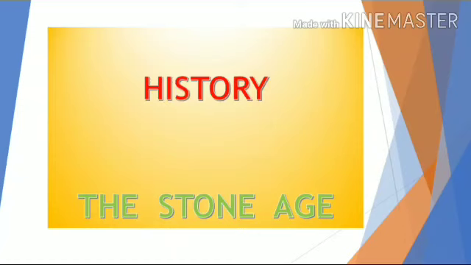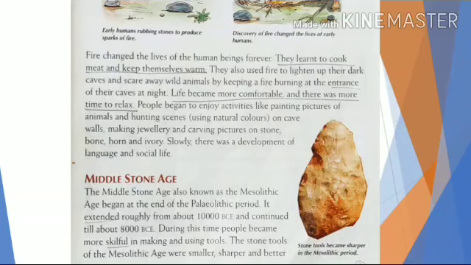So let's start. Yesterday we learned about the Old Stone Age and today we will discuss the Middle Stone Age, New Stone Age and Copper Stone Age. Alright. The Middle Stone Age, also known as the Mesolithic Age, began at the end of the Paleolithic period. It extended roughly from about 10,000 BCE and continued till about 8,000 BCE.